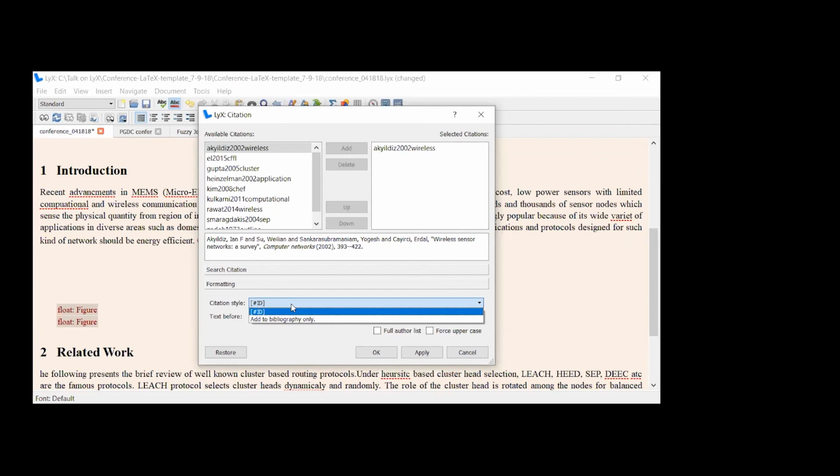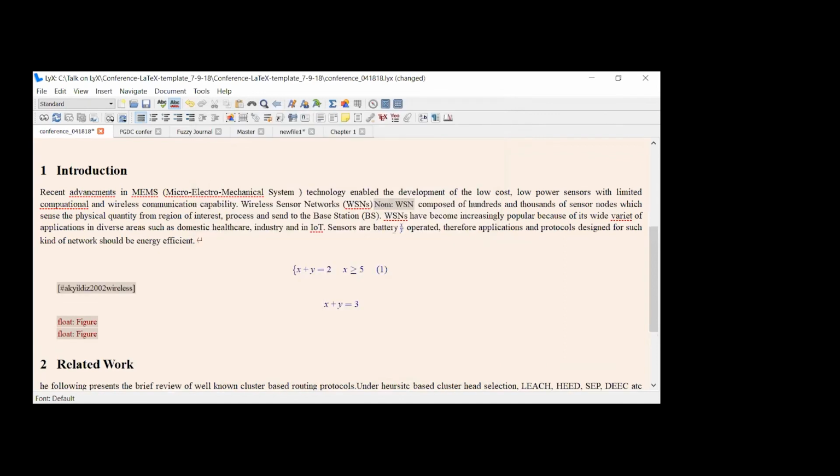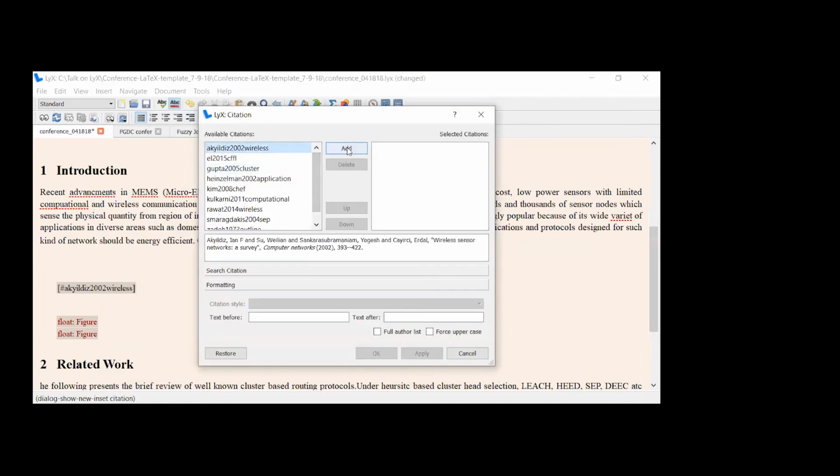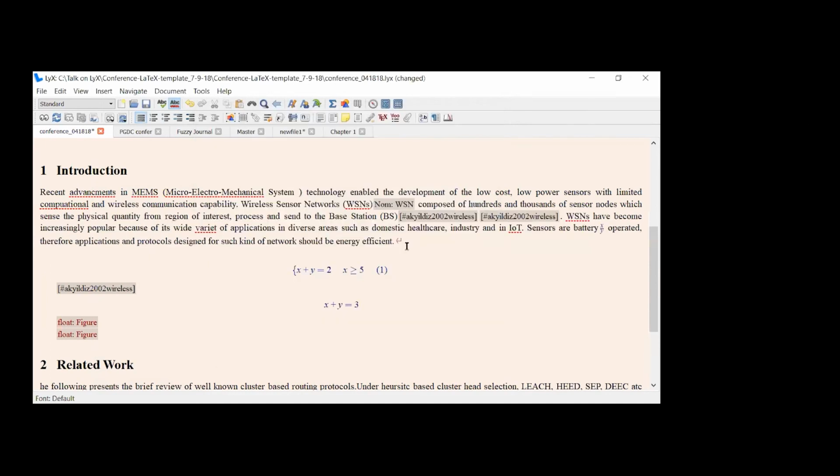But if you use the Elsevier template, there the author-year style will also be there. So by default, it is ID. So I'll apply here. Okay. So now when I generate the PDF, by default the citation will be generated here as 1. Let me enter this citation, add, apply. Okay, so this citation has been generated over here.